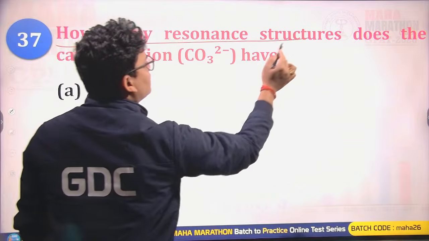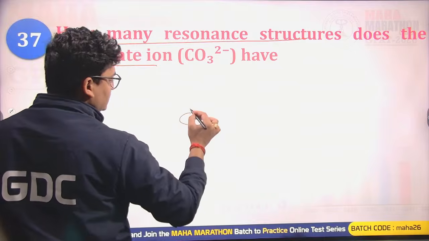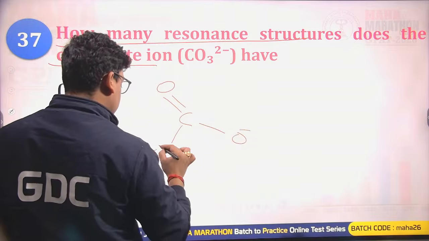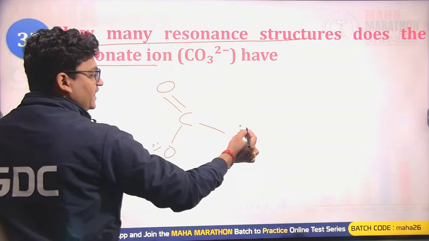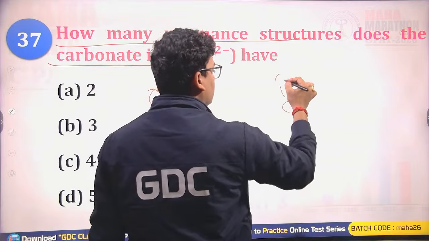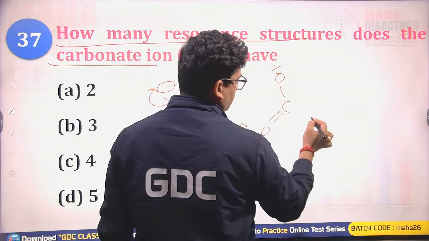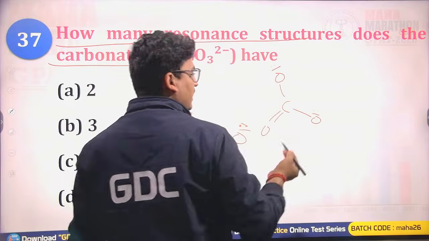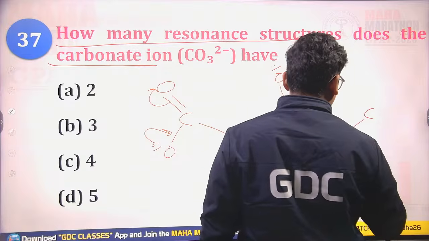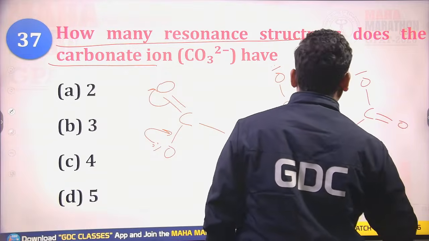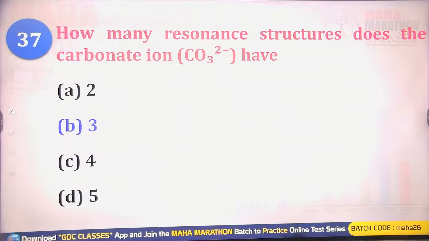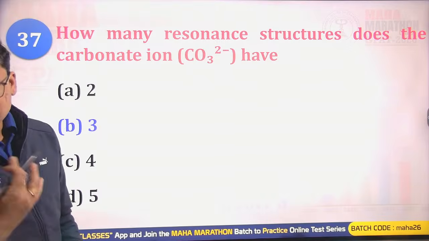How many resonance structures does a carbonate ion have? C double bond O, O minus and O minus. Due to the presence of 2 negative charges and 1 pi bonded oxygen, this moves here. So this goes here, double bond O and O minus. And again this moves here, so carbon has O minus and O minus and the double bond over here. So 1, 2 and 3, there can be 3 resonating structures. So yes, that is correct.